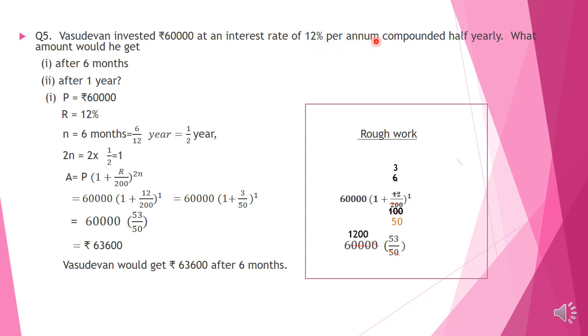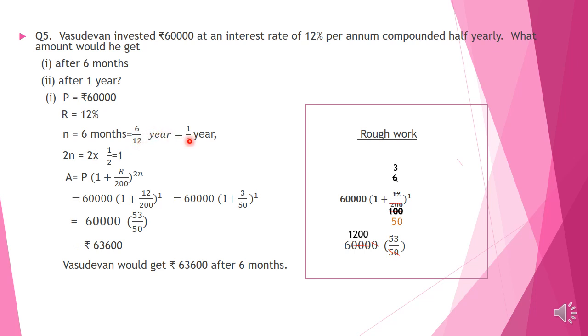So let us write the given information. P is equal to rupees 60,000, R equal to 12% and N is equal to number of years, that is 6 months here. So we have to convert this into years. For converting we have to divide by 12, 6 by 12, and that is half year.